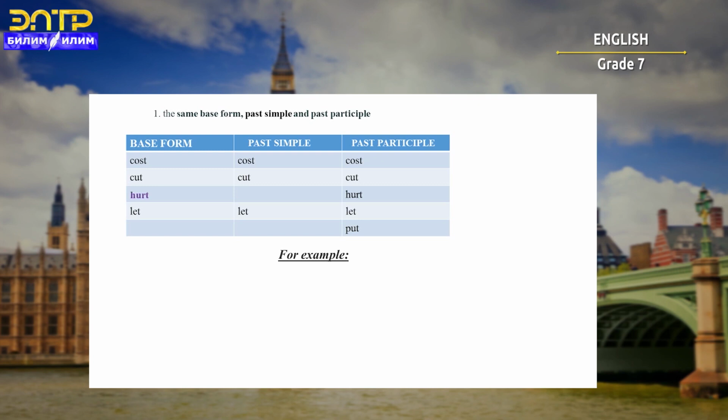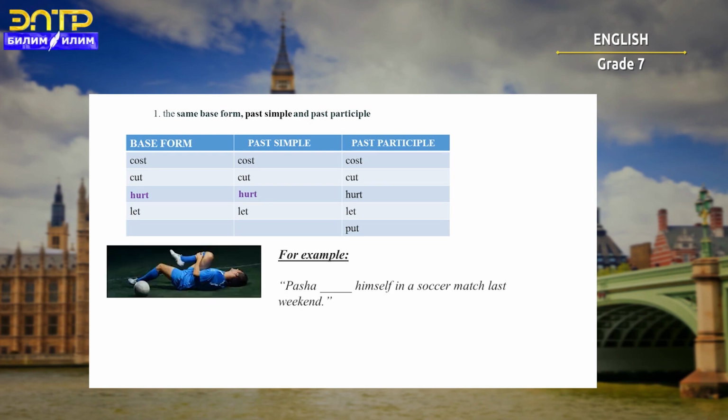Hurt will be hurt in past simple and hurt in past participle. Let's have an example with this irregular verb. Pasha, please try to guess what will be the past form of hurt. Correct. Hurt himself in a soccer match last weekend.